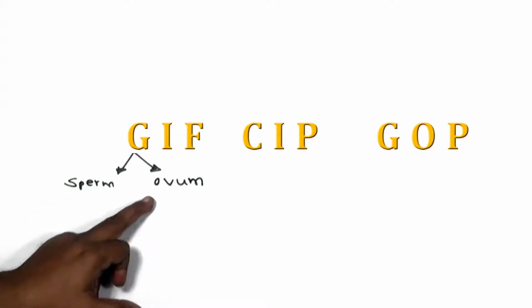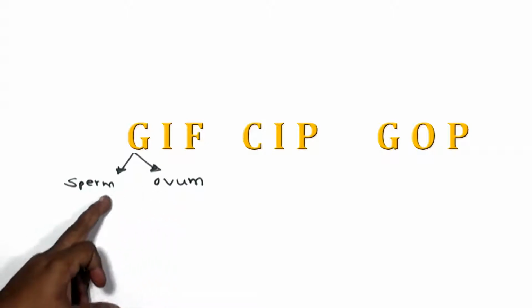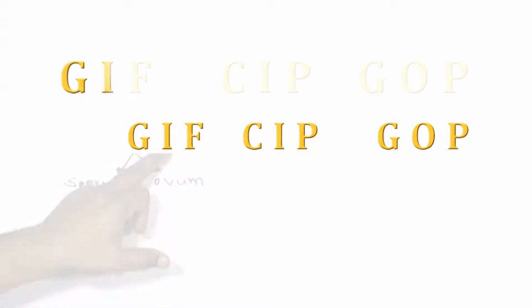Let us understand both one by one, and then we will understand how it will be discharged or inseminated, how it will be fertilized, and how it will undergo cleavage to form blastula or blastocyst, and how it will be implanted in the endometrium of the uterus, and how it will form a layer called the placenta for communication between mother and baby.